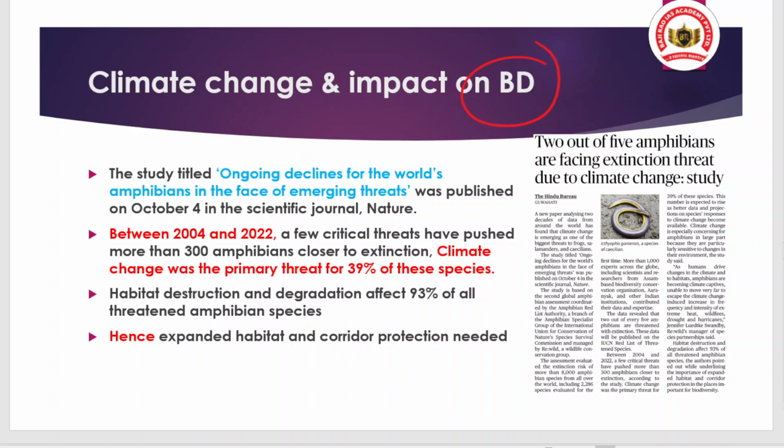So you can quote this report in your answer if there is a question on this. Okay, there was a study titled 'Ongoing declines for the world's amphibians in the face of emerging threats', and this study was published in the scientific journal called Nature. There is an important conclusion from this report: 2 out of 5 amphibians are facing extinction threat due to climate change. You can quote this fact in your answer. This is very much important.